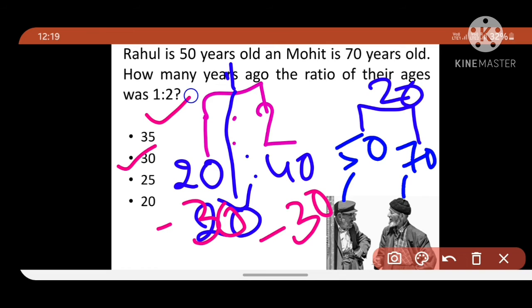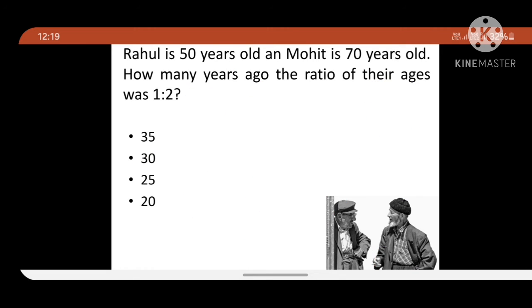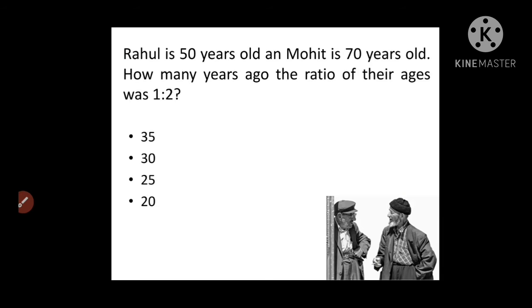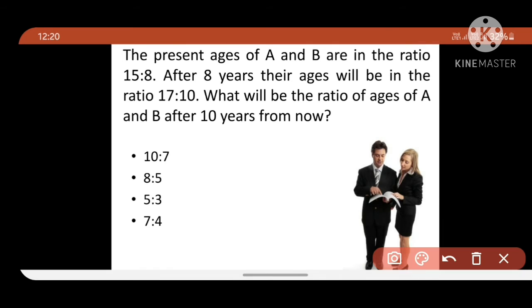Okay friends, moving to the next question. The present ages of A and B are in the ratio 15:8. They are telling that both present ages are in the ratio 15:8. So we have to think, what is the difference? 7 is the difference. So we are not touching anything now. So 15:8. After 8 years their ages will be in the ratio 17:10.